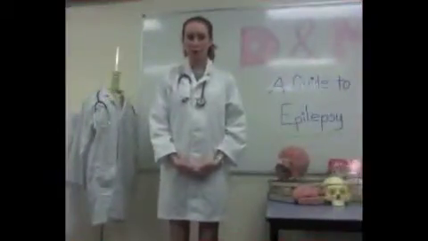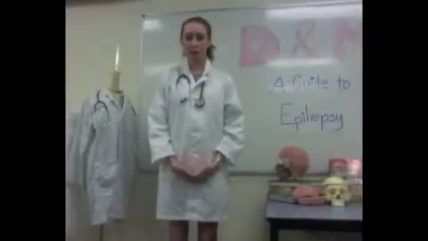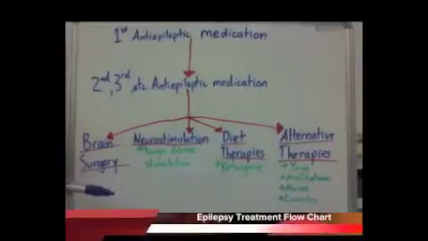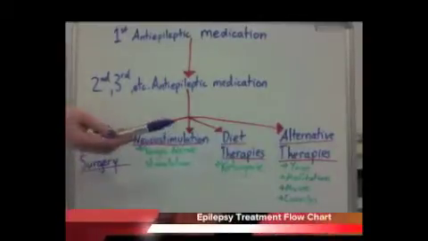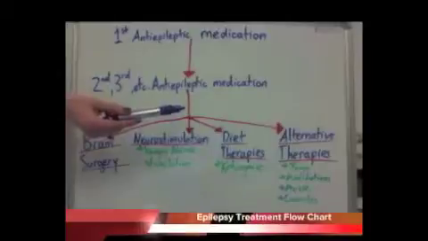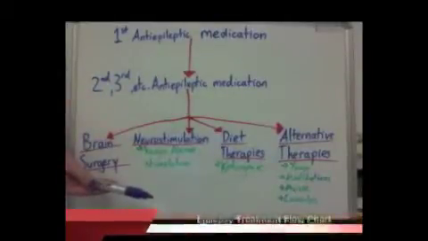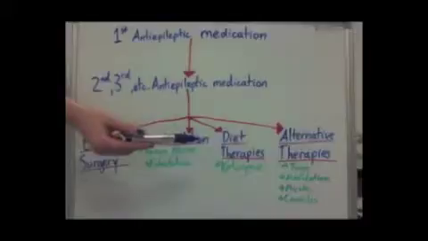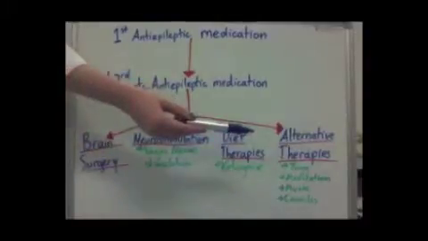A number of non-pharmacological options ought to be considered after drug treatment has failed to control the seizures. As you can see here, this is the flow of treatment options. So once drug treatment has been tried and drug resistance has been identified, these are your non-pharmacological options. They include brain surgery, neurostimulation, dietary therapies, and alternative therapies. The first non-pharmacological option is surgery.